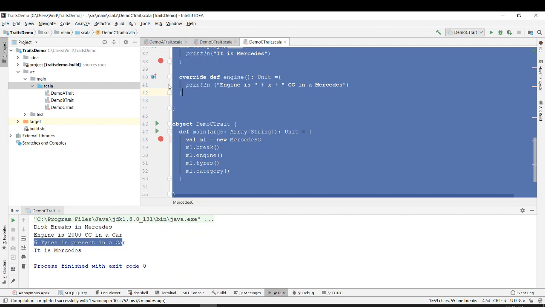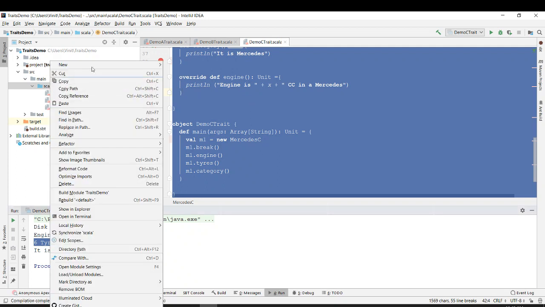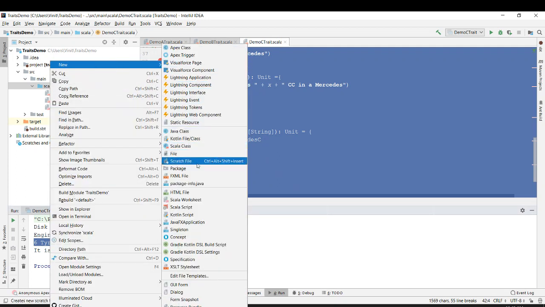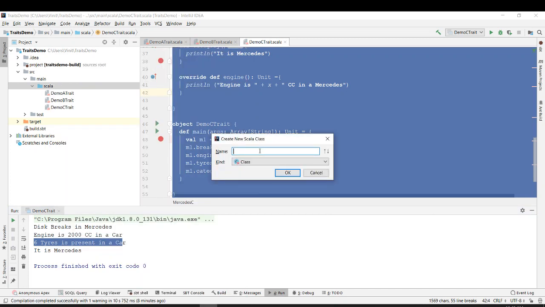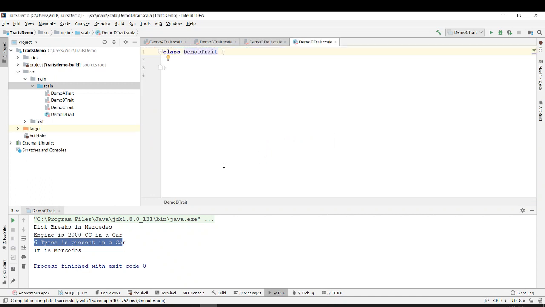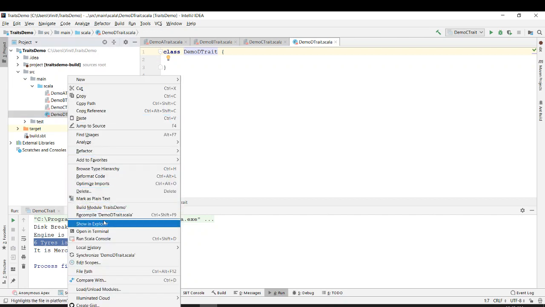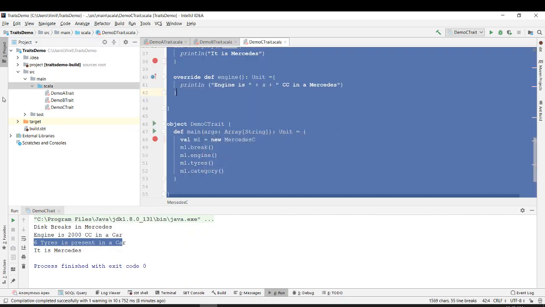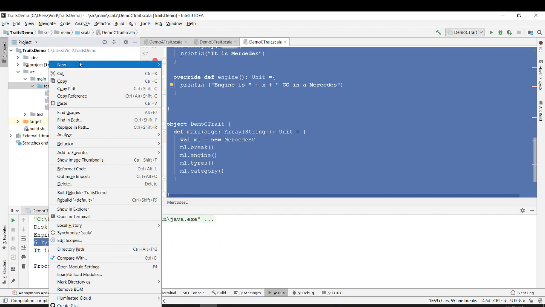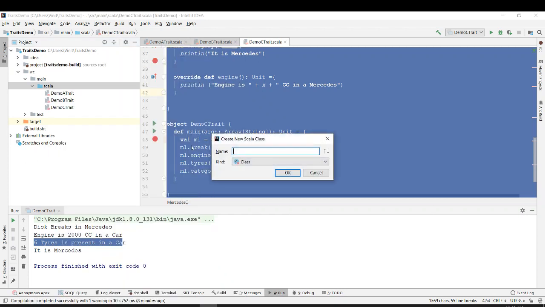Let's copy this into another example, and I will remove most of the things. Right click, new Scala class, object, demo d trait.